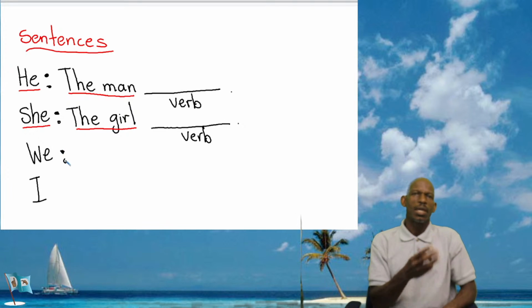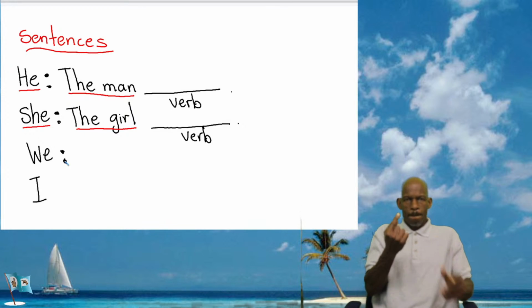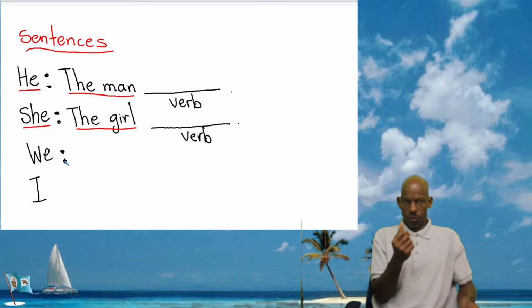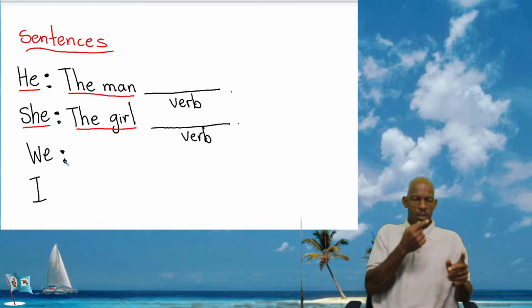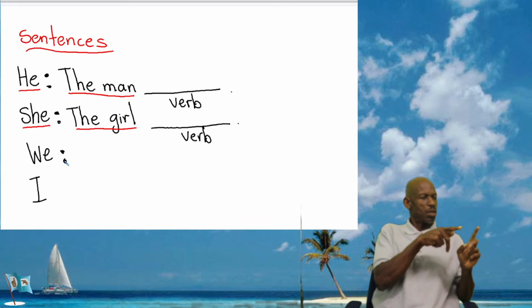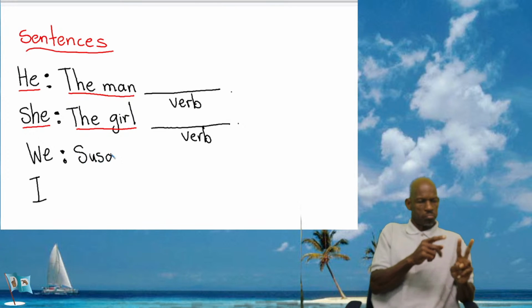All right, so we go into we now. We just did we say we is yourself and somebody else. How do we write that? We put the name of the person we are with first, and then we write I, which is referred to yourself. So we say Susan, I'm just making up a name, right?